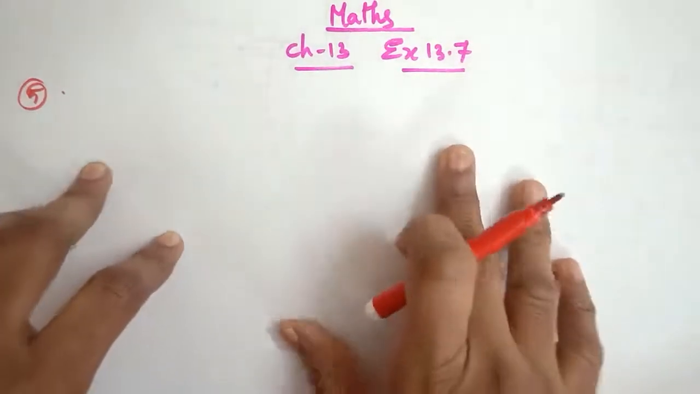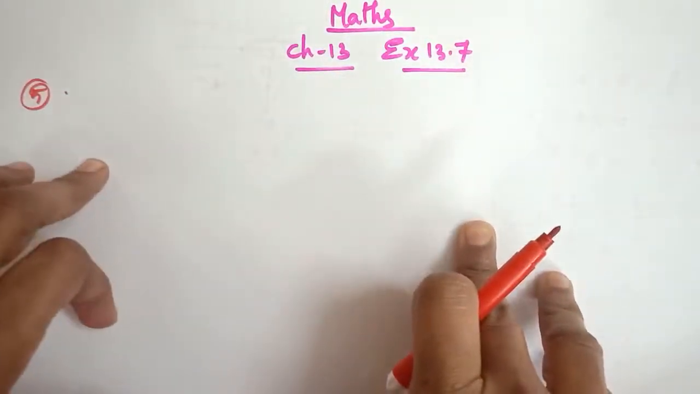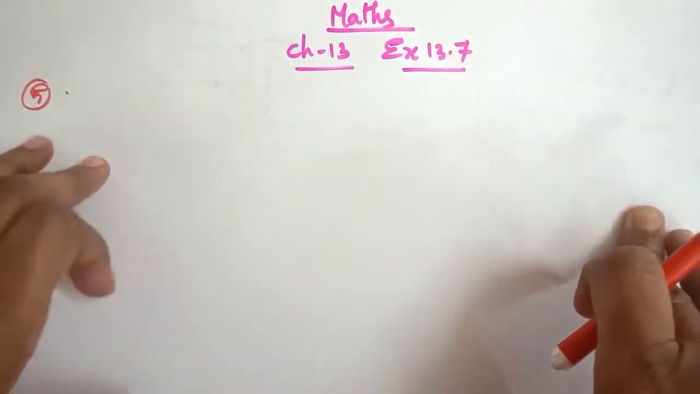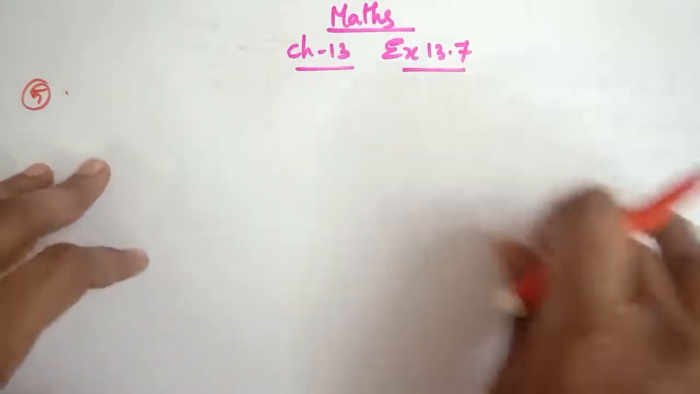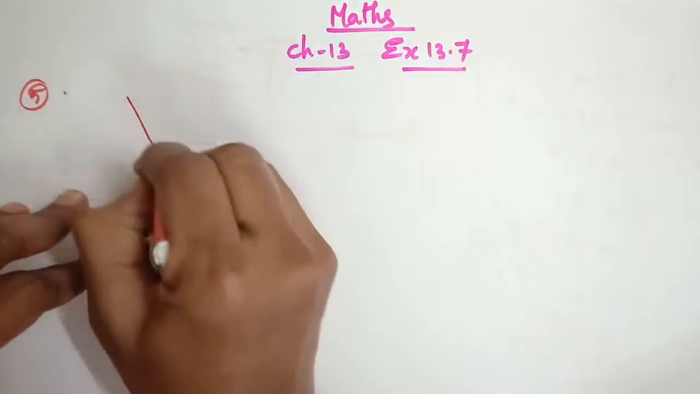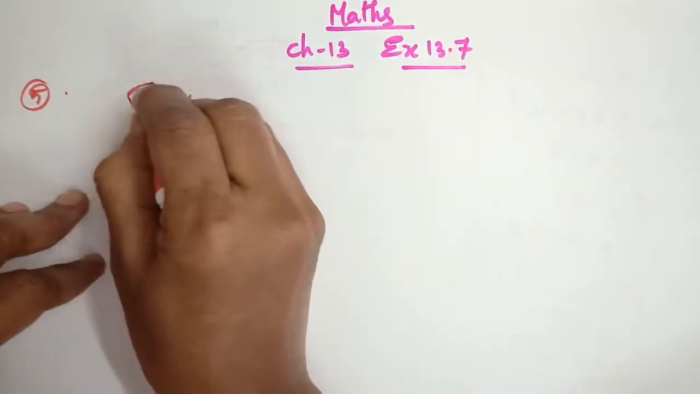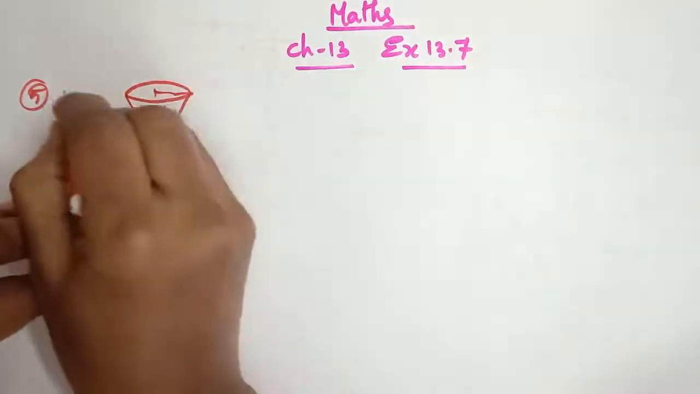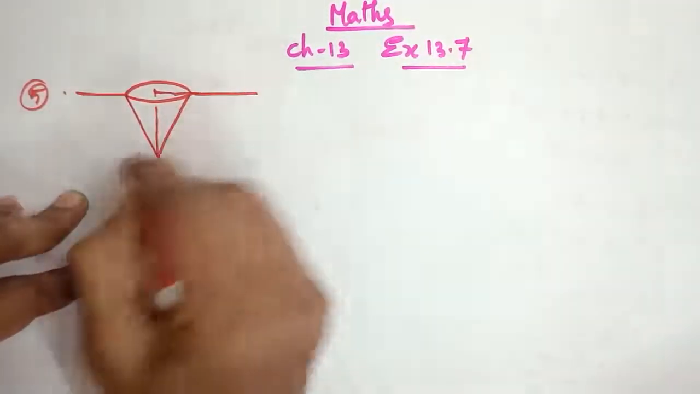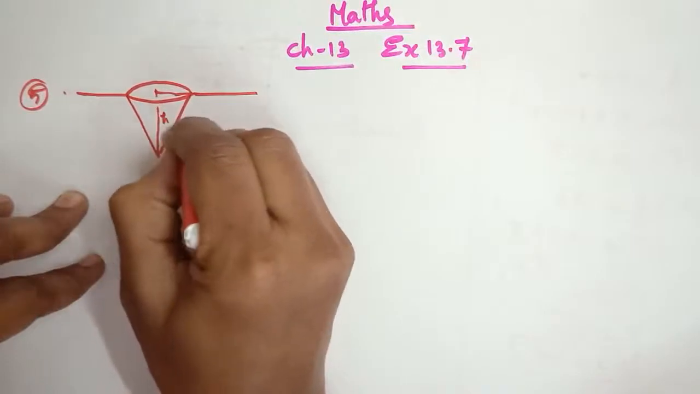Now let's see the fifth question. A conical pit of top diameter 3.5 meter is 12 meter deep. What is its capacity in kiloliters? Okay students, conical pit. This is the height, this is the slant height, this is the radius.